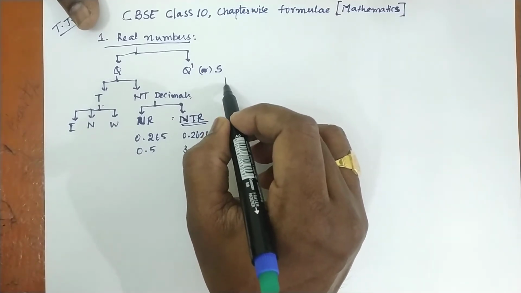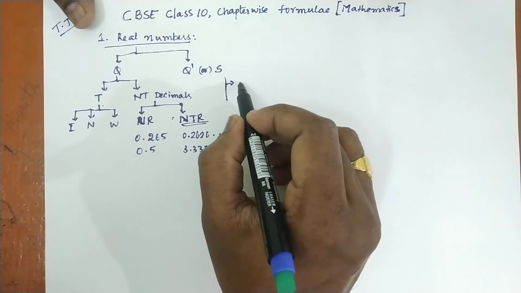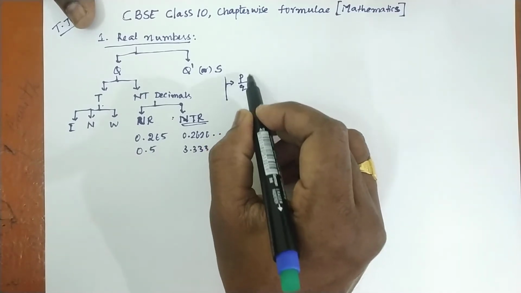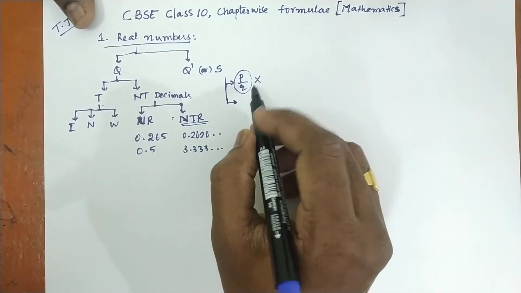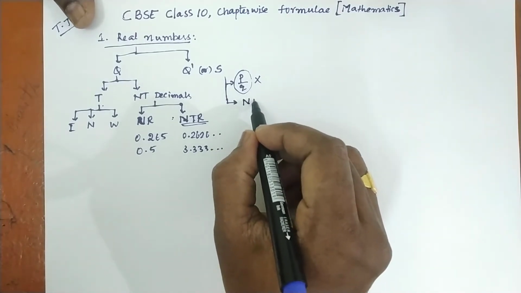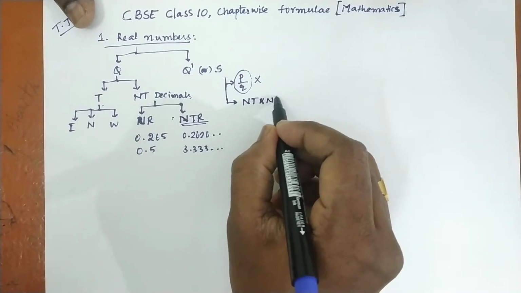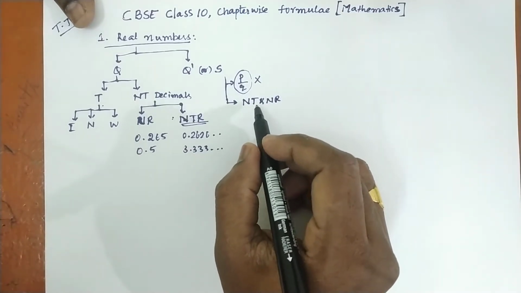Irrational numbers generally have three definitions. First, which are not in p by q form. Second, non-terminating and non-recurring, which means they never end, they never repeat.